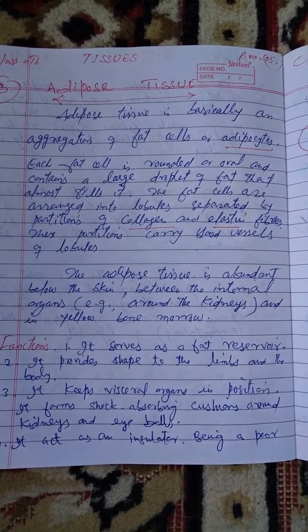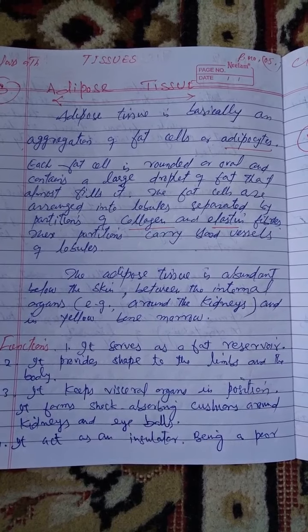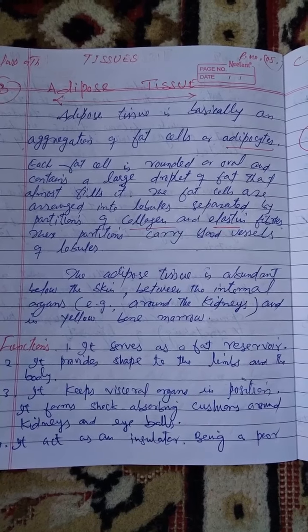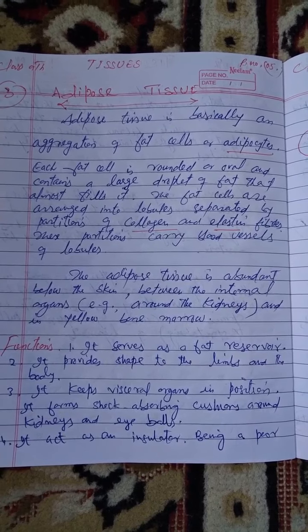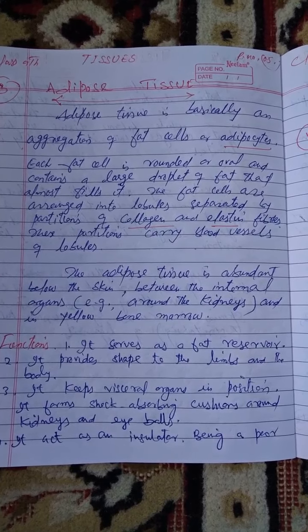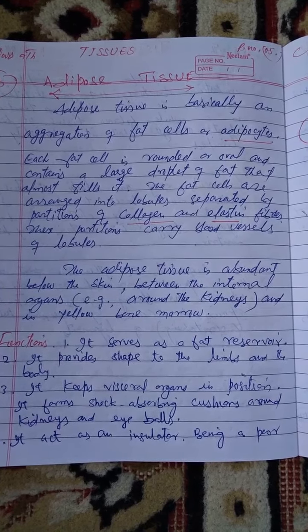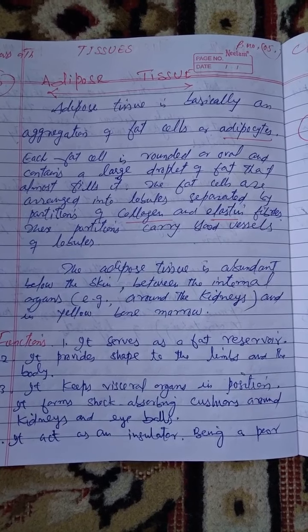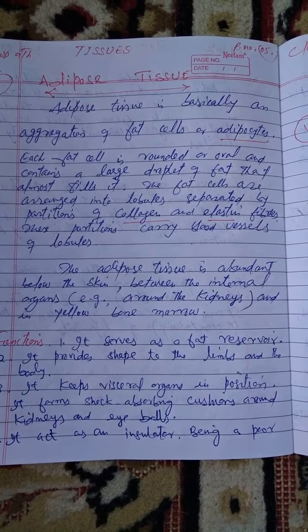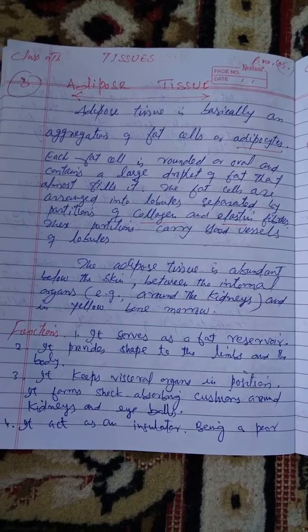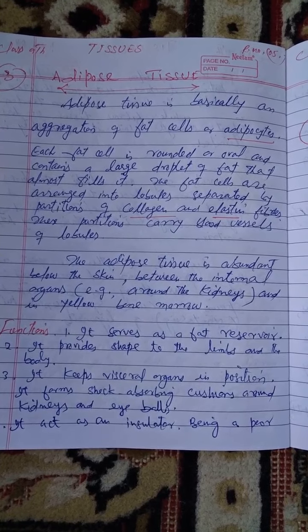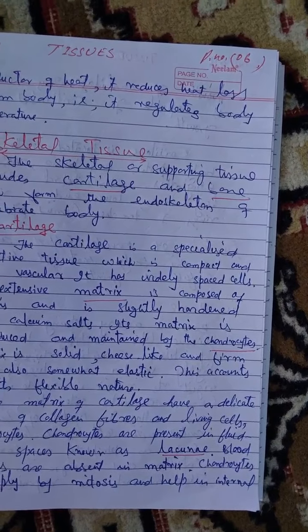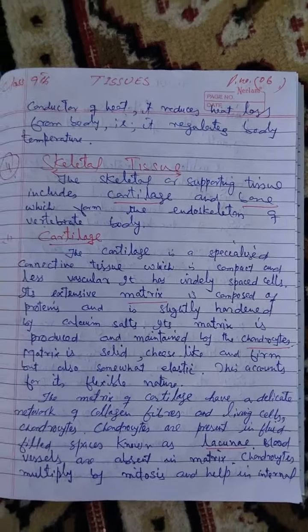First function, it serves as a fat reservoir. Second function, it provides shape to the limbs and the body. Another function is it keeps visceral organs in position. It forms shock absorbing cushions around kidneys and eyeballs. It acts as an insulator. Also, being a poor conductor of heat, it reduces heat loss from body, that is, it regulates the body temperature.